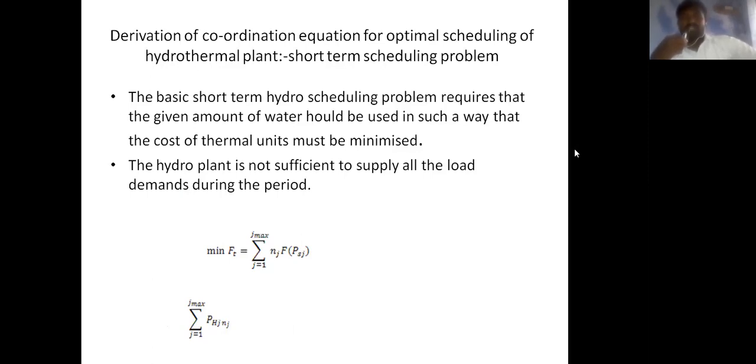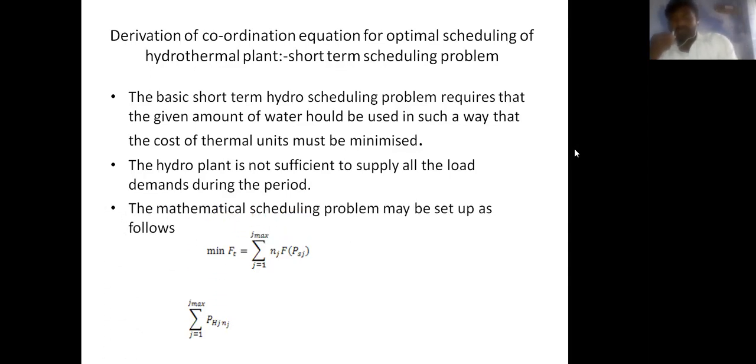It means the hydro plant is not sufficient to supply all the load demand during the period because of the water storage. The hydropower generation runs on water stored in the rainy season and supplies the same power in the dry seasons. So the hydro power plant is not sufficient to supply all the load demand during the period. So the total input of the system, the mathematical scheduling problem, may be set up as follows.